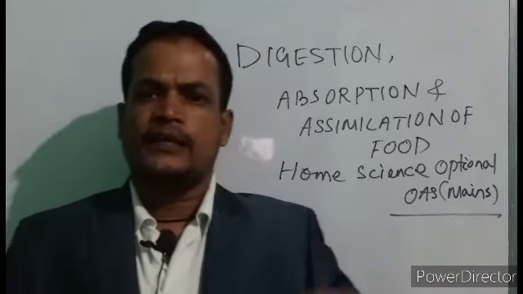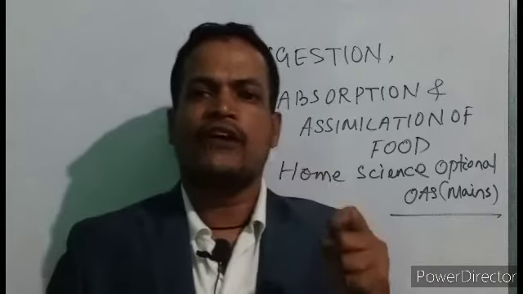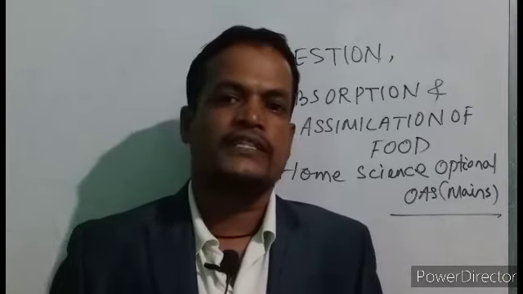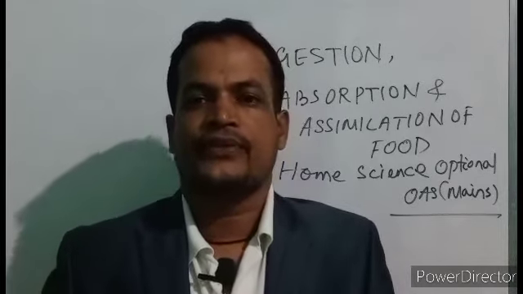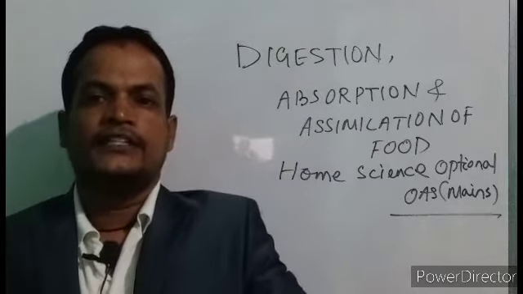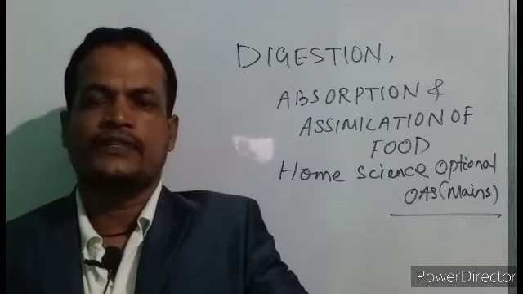The process of conversion of complex food components into simpler absorbable forms in the presence of biocatalysts, that is enzymes, is called digestion.